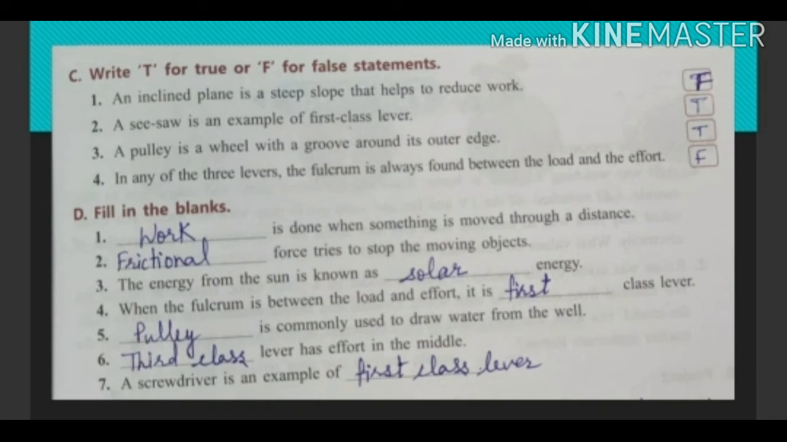Now question D. Fill in the blanks. First, dash is done when something is moved through a distance. Answer is work. W-O-R-K. Work is done. Question 2. Dash force tries to stop the moving object. Answer is frictional. F-R-I-C-T-I-O-N-A-L. Frictional force.